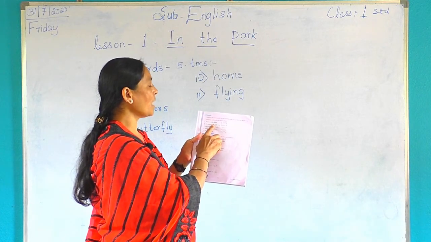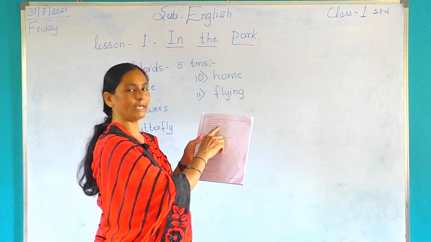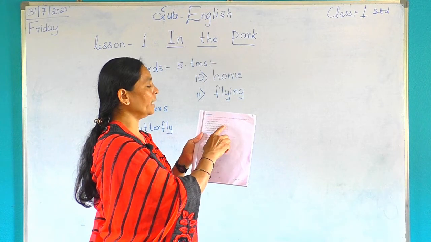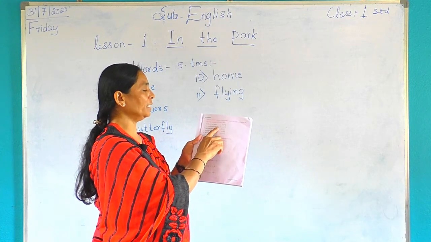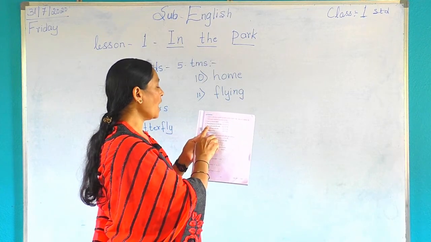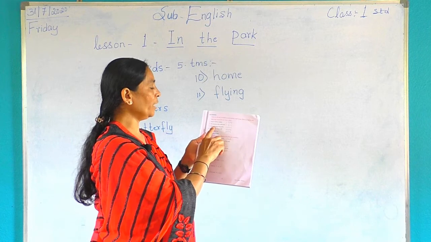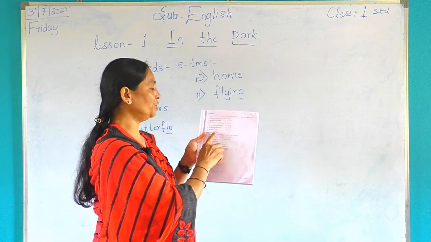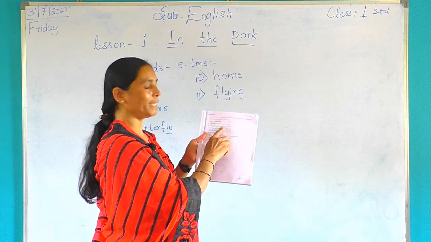Next one. The monkeys are on the tree. Right or wrong? Yes, you have to write here true. Here the monkeys are on the tree. True. Anu is playing in the park? No, she is with her mother. Anu is playing in the park is false.